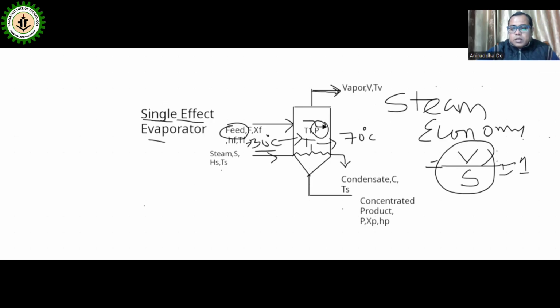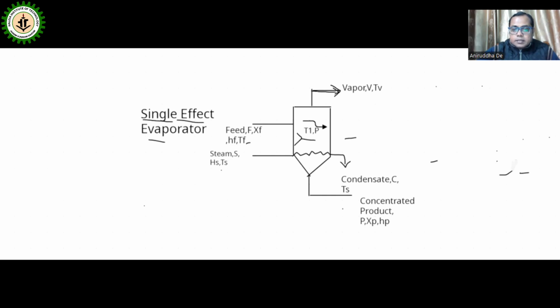Now, if we use double effect or triple effect, they can be used in different manners. These are forward feed, backward feed, and parallel feed.